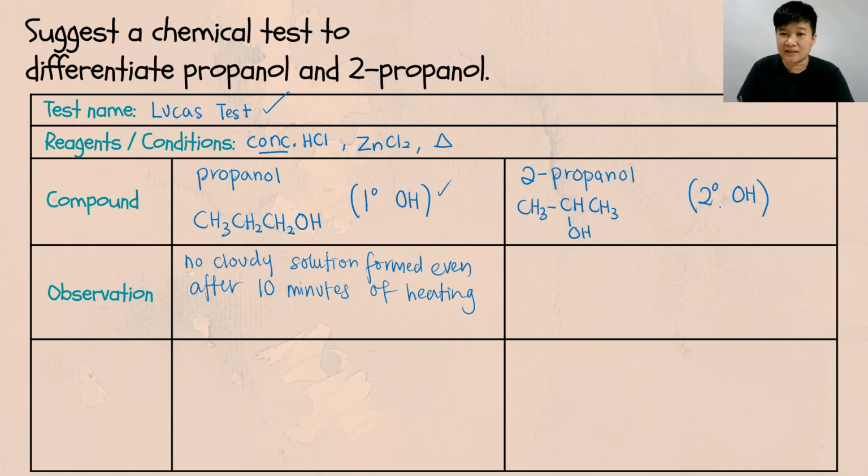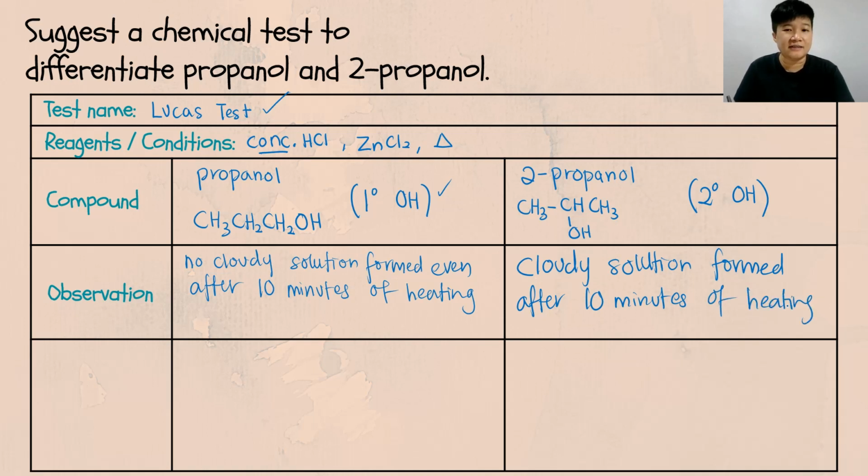While for the secondary alcohol, what is the observation in Lucas? For the secondary alcohol, there is cloudy solution. So cloudy solution forms after 10 minutes of heating. Exactly the same thing just now, where you have the word cloudy solution, the time, and also the word heating. Simple. It is simple when you know the class of alcohol. So it's very important to identify the class of alcohol before you write the observation.